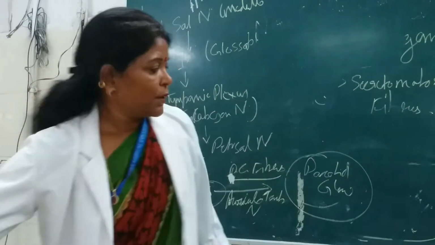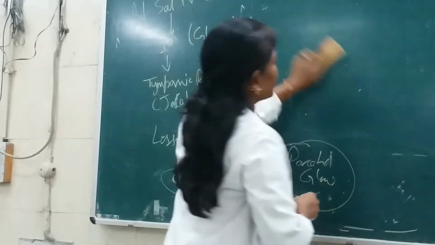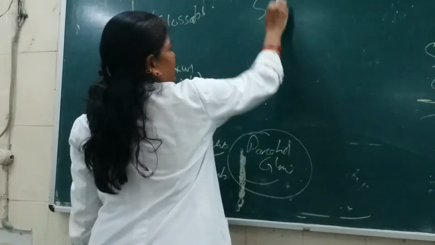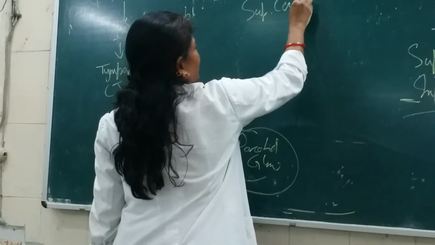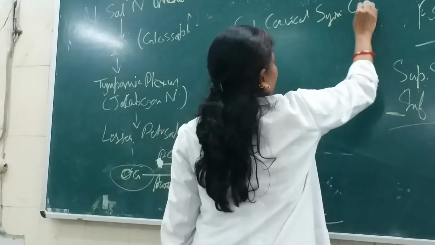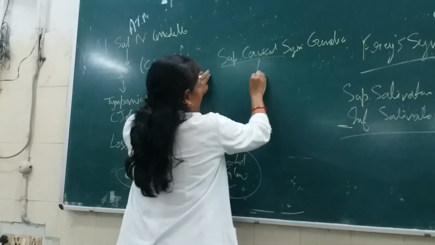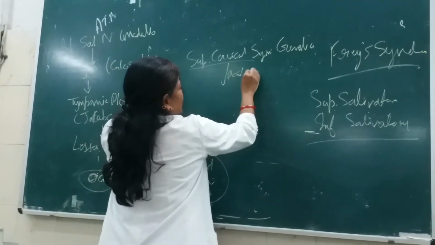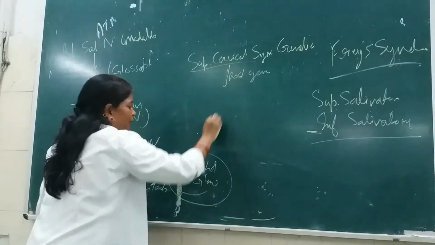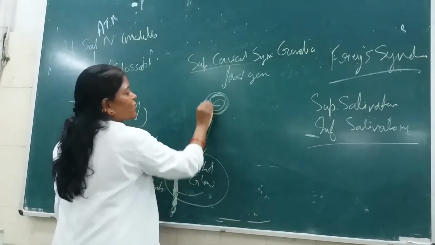Then comes what? The sympathetic supply of this gland. Sympathetic supply is coming from the superior cervical sympathetic ganglia. Postganglionic fibers arise from this ganglia and supply this parotid gland, forming a plexus around which artery?